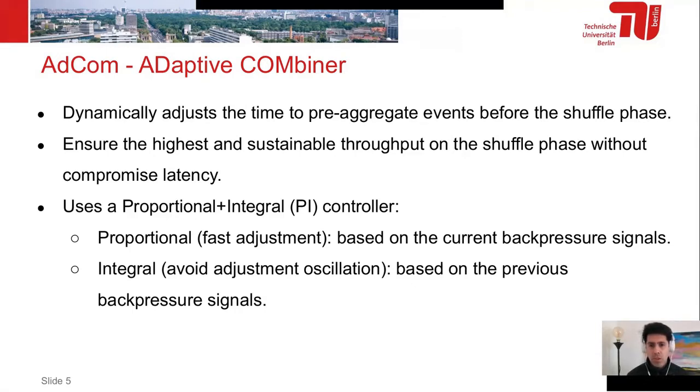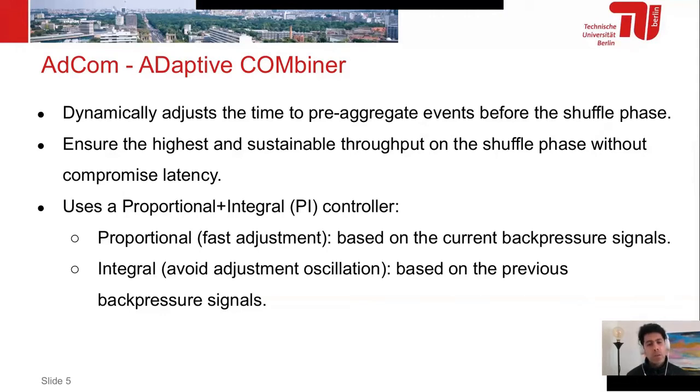We need a controller to decide if we aggregate more or fewer tuples before the shuffle phase. On AdCom, we need the proportional controller to decide how fast we adjust the pre-aggregation. For example, if we are pre-aggregating every 1 second, we might decide to aggregate every 2 seconds or 3 seconds based on the back pressure signals. And this way we can achieve a fast adjustment.